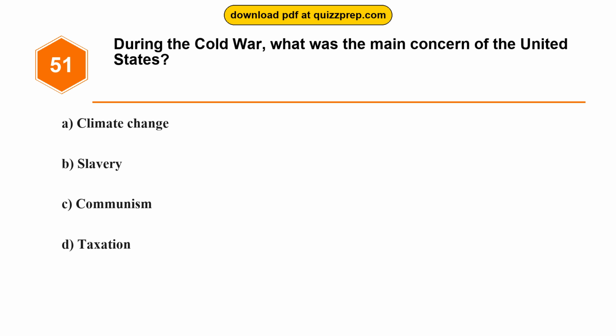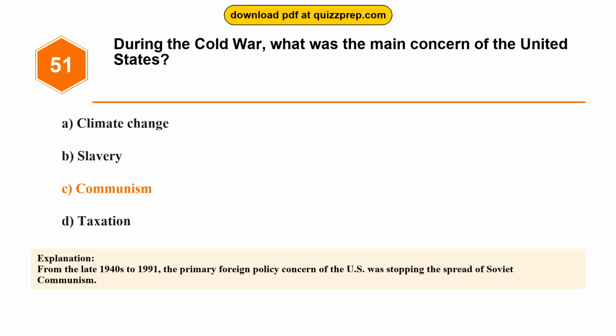Option D. Taxation. The correct answer is option C. Communism. From the late 1940s to 1991, the primary foreign policy concern of the U.S. was stopping the spread of Soviet communism.